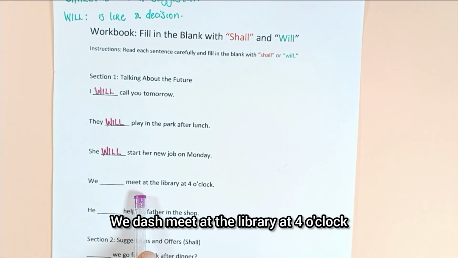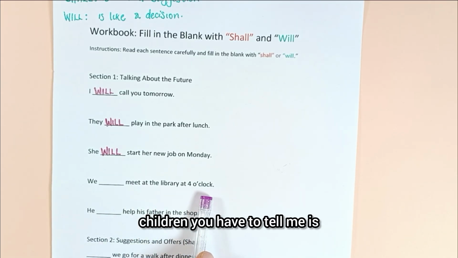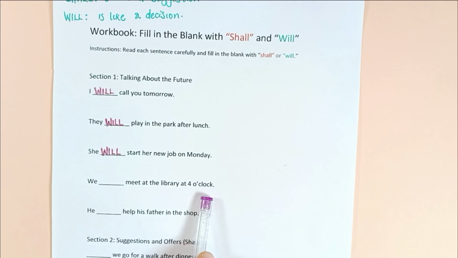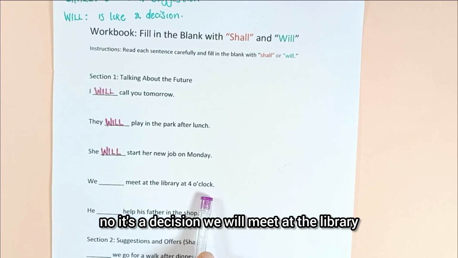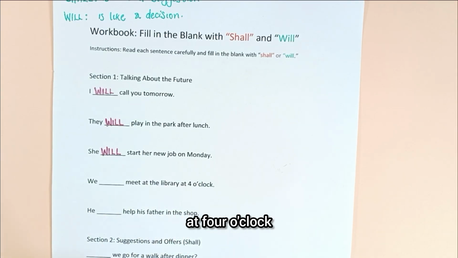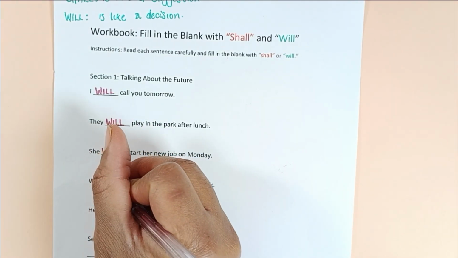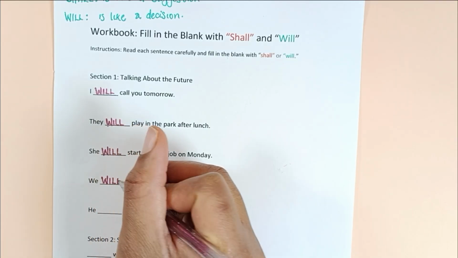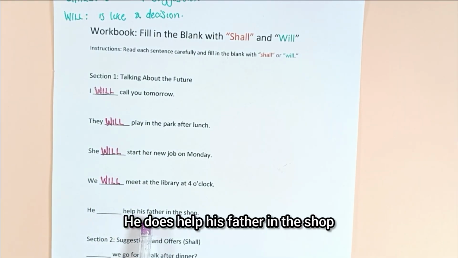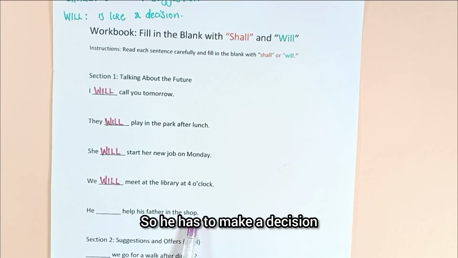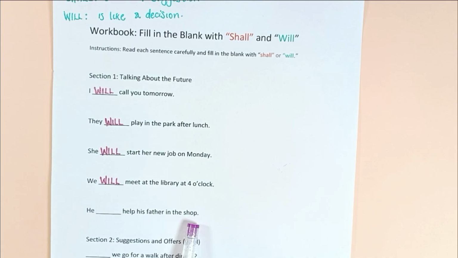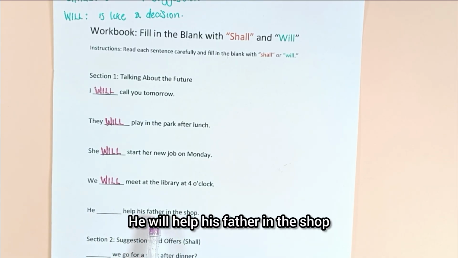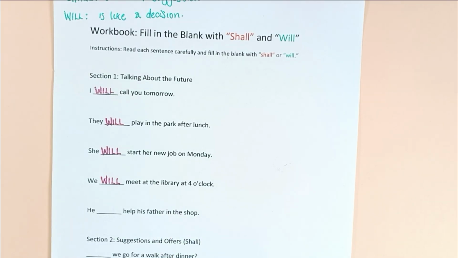We dash meet at the library at 4 o'clock. Children, you have to tell me, is that a suggestion? No, it's a decision. We will meet at the library at 4 o'clock. He dash help his father in the shop. So he has to make a decision. So it will be, he will help his father in the shop.